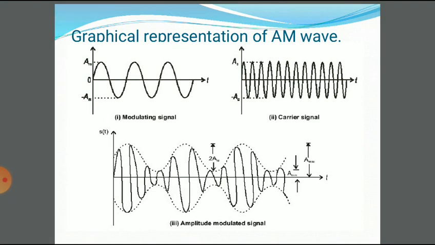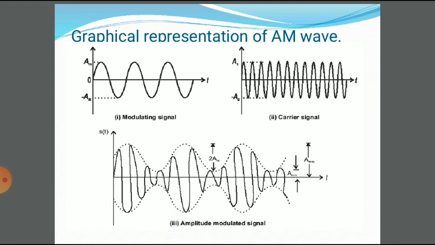Again, the second diagram is a graphical representation of the amplitude modulation wave. The first diagram indicates the modulating signal, the signal to be modulated. Then the carrier signal which carries that signal, and the third one is the amplitude modulated signal.